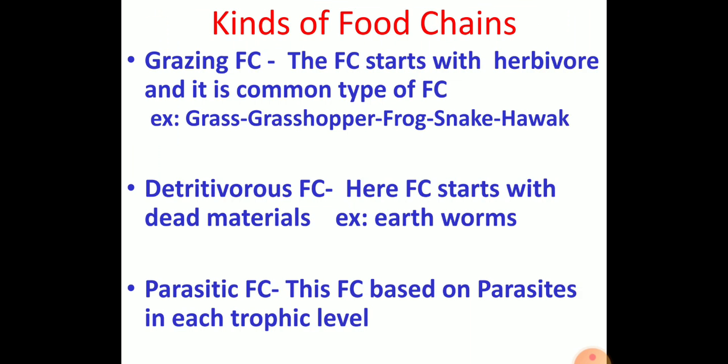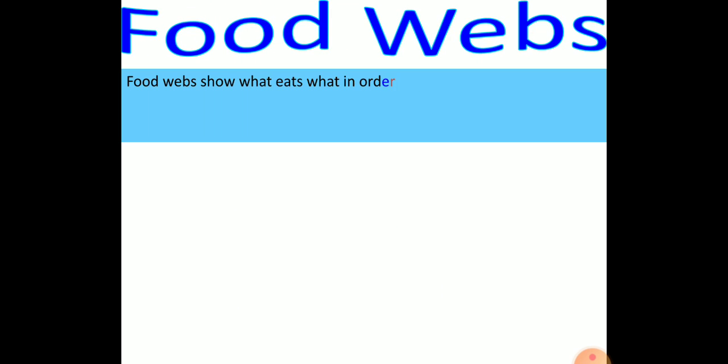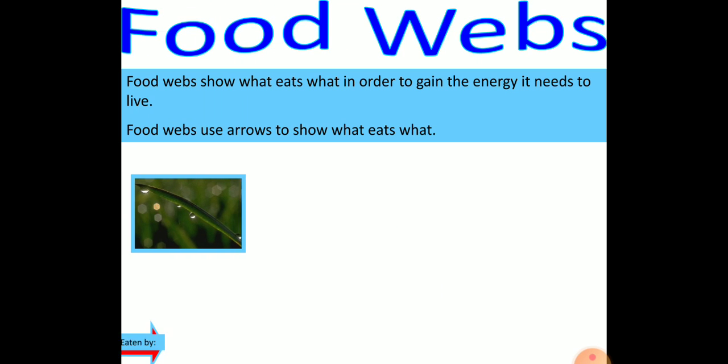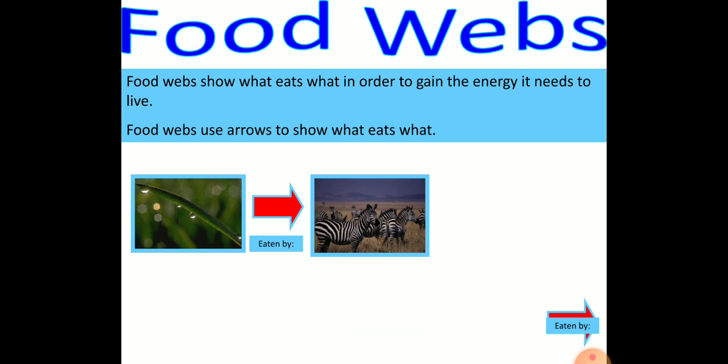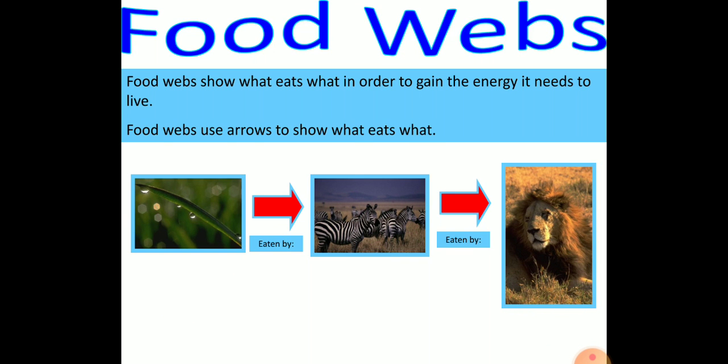So which are the three types? That's the grazing food chain, the detritivore food chain, and the parasitic food chain. In this type of food chain, there will be interconnections, and each interconnection mechanism forms just like a web, a spider web.